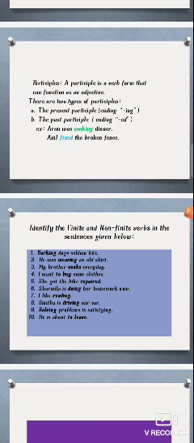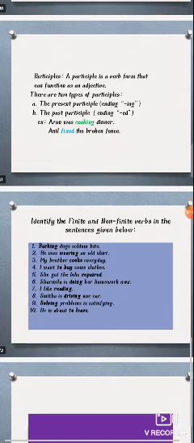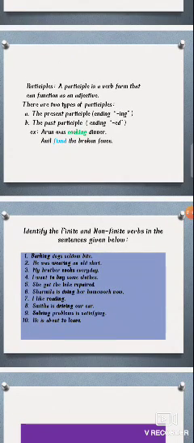There are two types of participles. First, the present participle ending with ing, and second, the past participle ending with ed. First example: Arun was cooking dinner. Past continuous. And the second example: Anil fixed the broken fence.